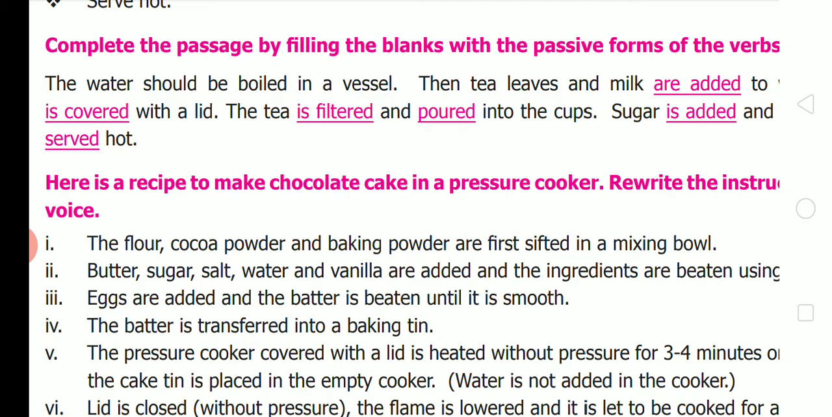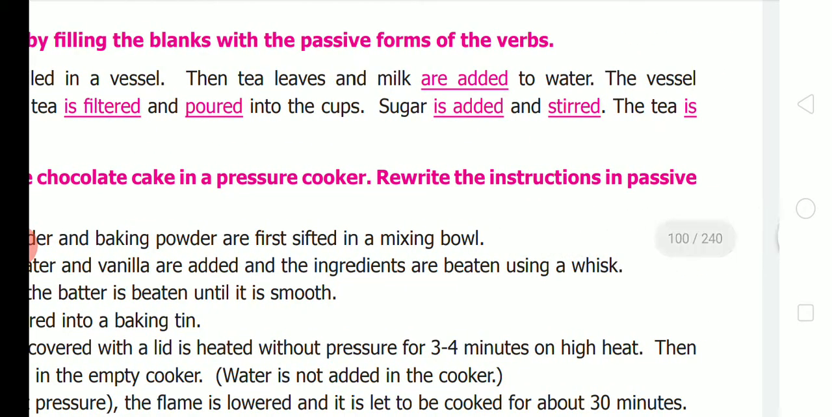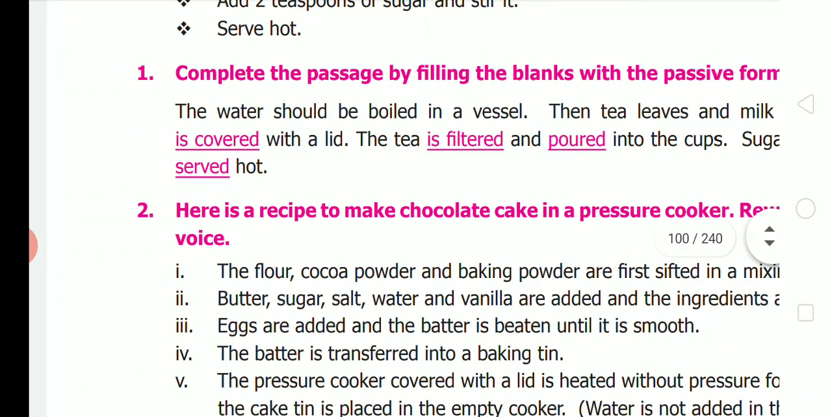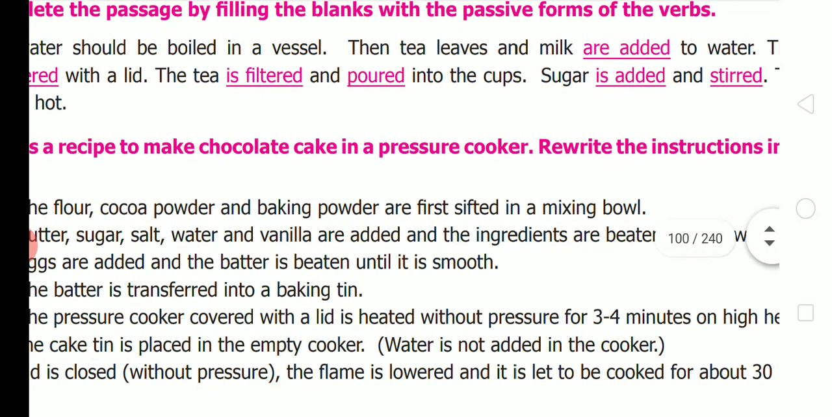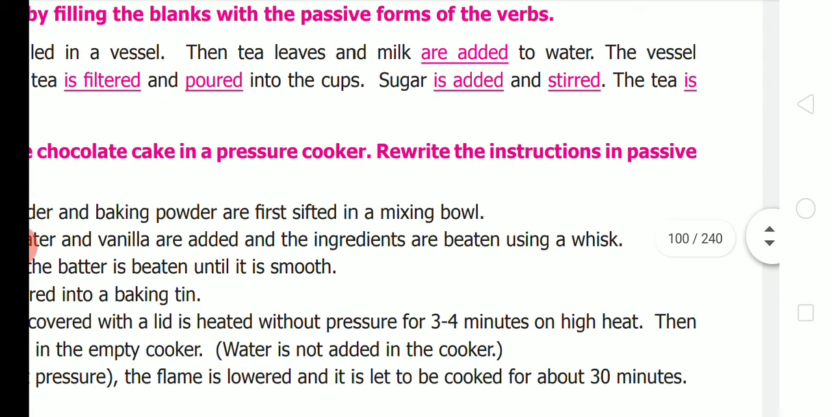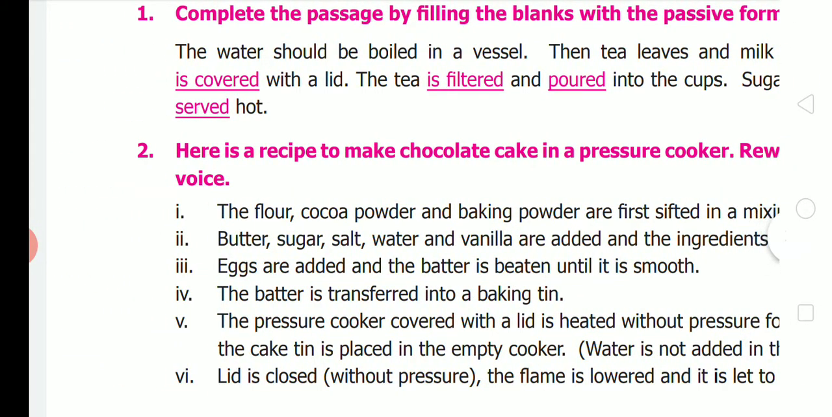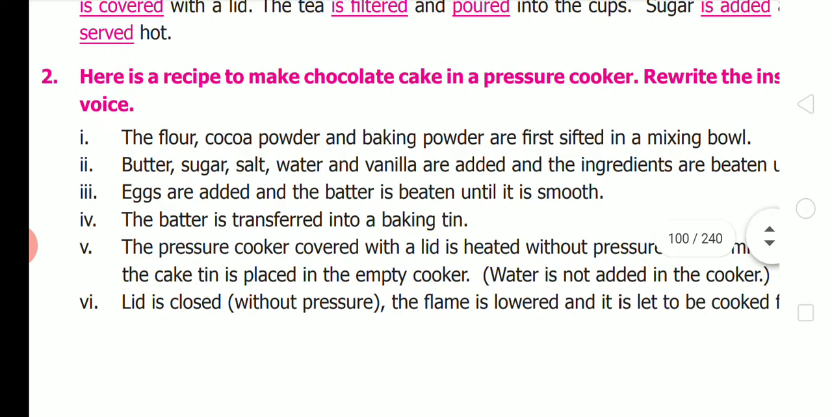The water should be boiled in a vessel. The tea leaves and milk are added to water. The vessel is covered with a lid. The tea is filtered and poured into the cups. Sugar is added and stirred. Tea is served hot. Second one, you see, here is a recipe to make chocolate cake in a pressure cooker.